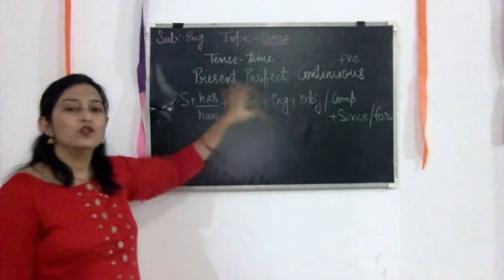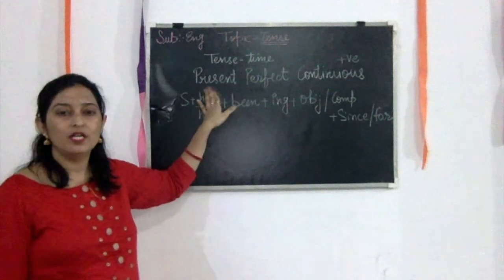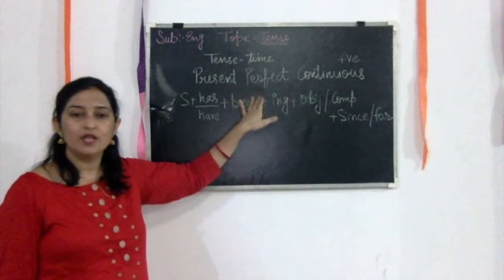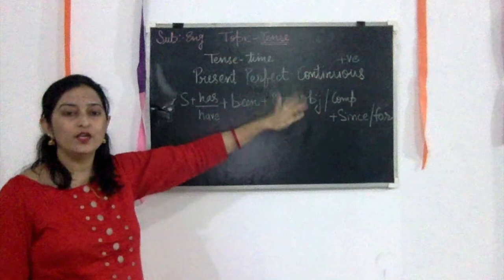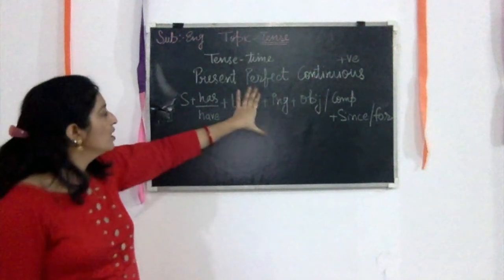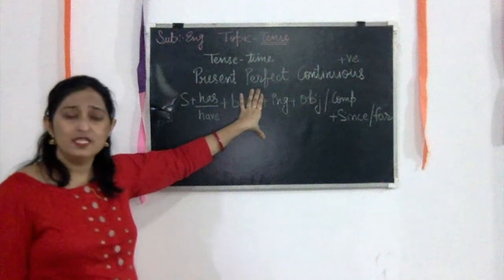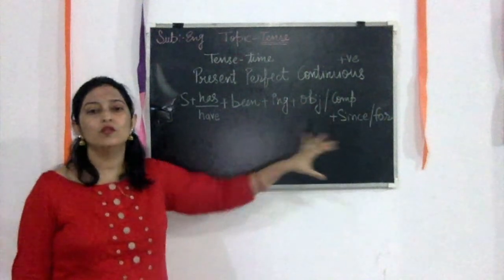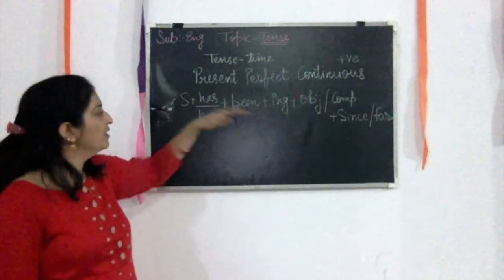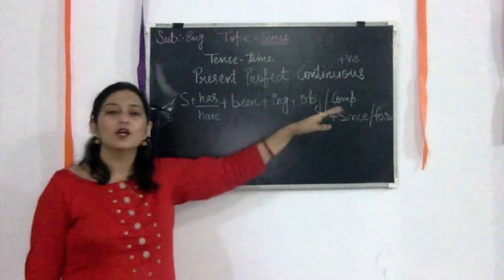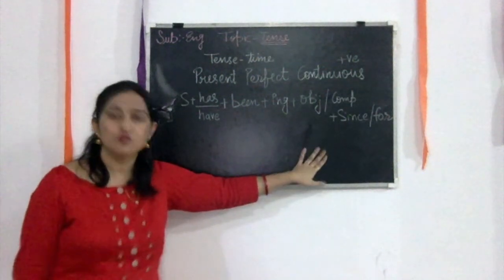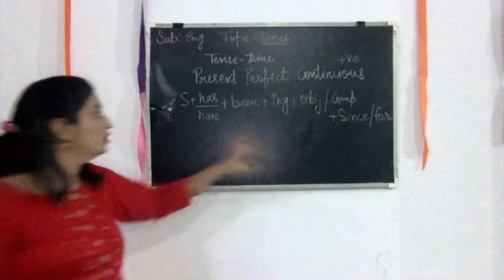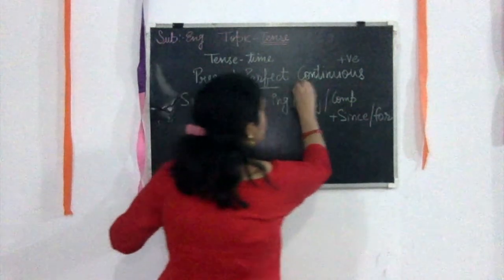So just pay a little bit of attention to the name: present, then perfect, and then continuous. We have discussed present perfect alone earlier, and we have discussed present continuous alone. So this one is the easiest one, because sometimes students think the rule is a long one, like subject, then has, have, then been, then ing, object or complement, and then since or for also. But you see, this is the easiest one. How can we make this one on our own?